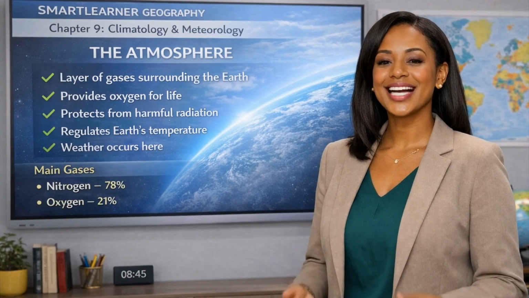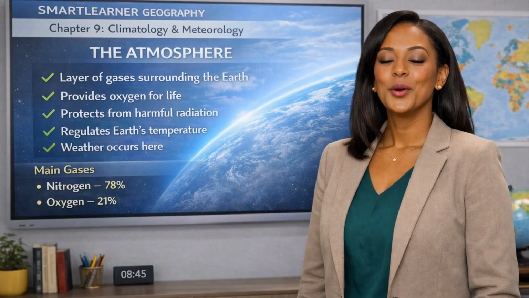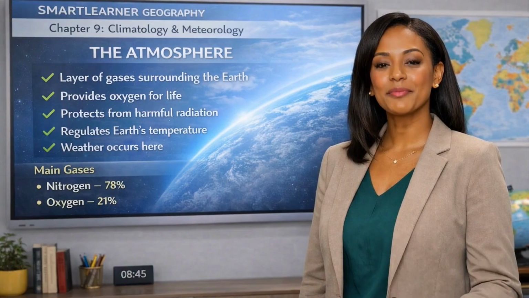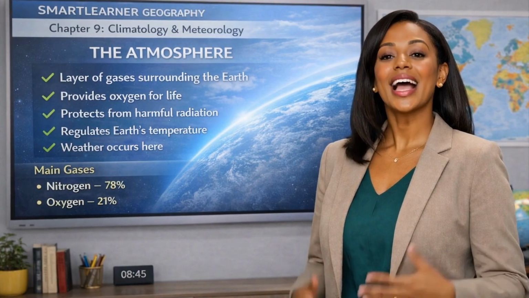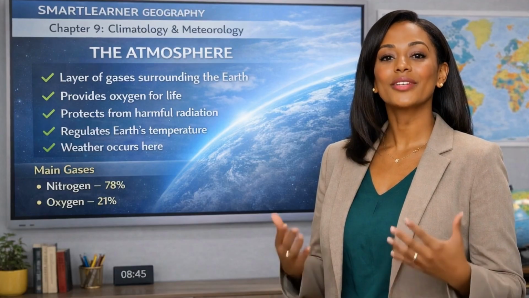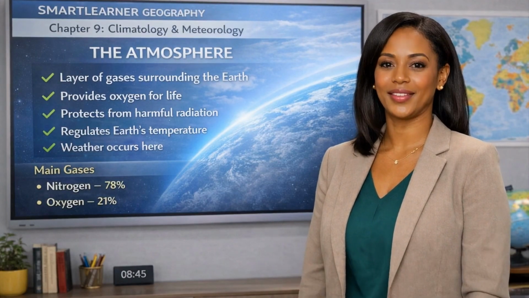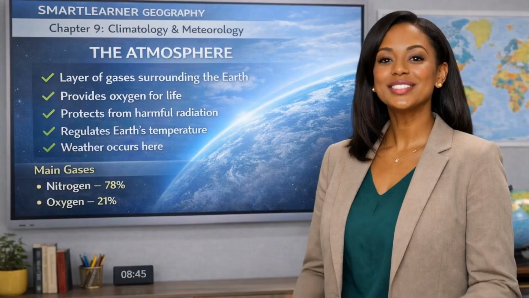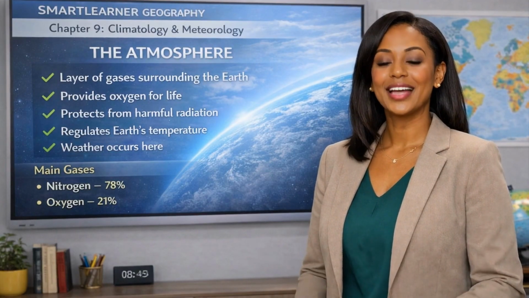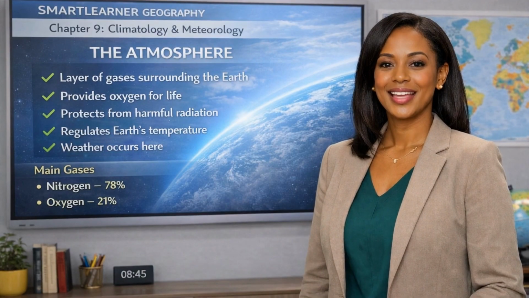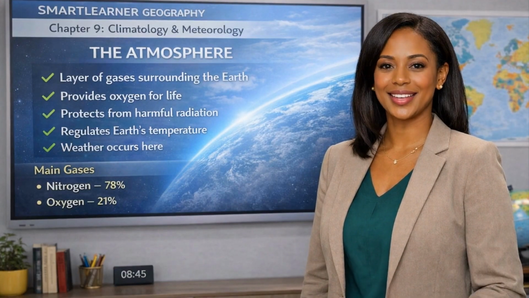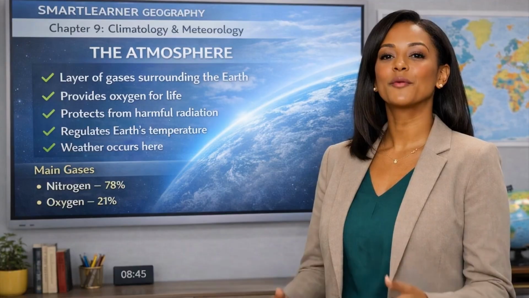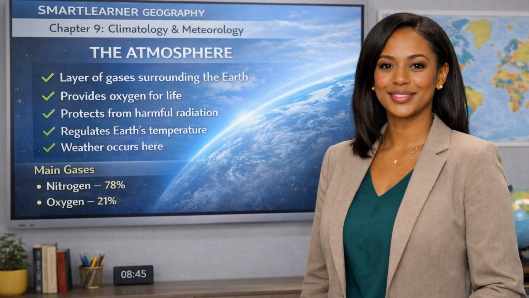Before we can understand weather and climate, we must first understand something very important: the atmosphere. The atmosphere is the layer of gases that surrounds the Earth. Although we cannot see it, the atmosphere is always around us. Every breath we take comes from this layer of air. The atmosphere performs several important functions.